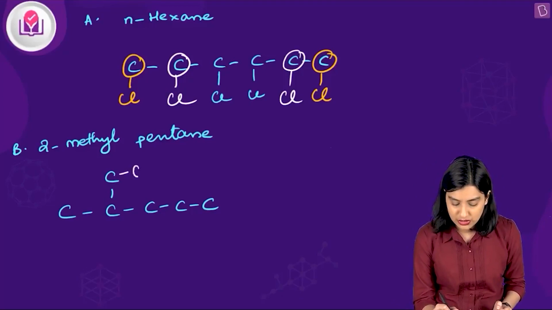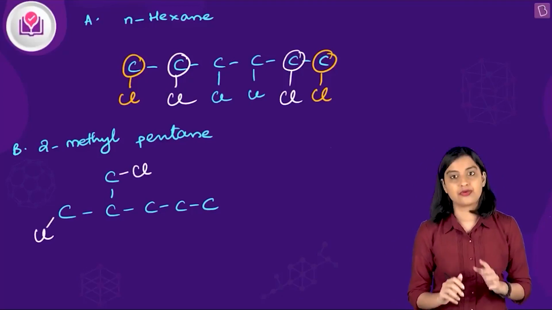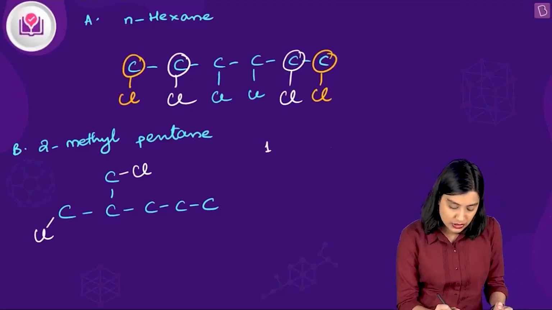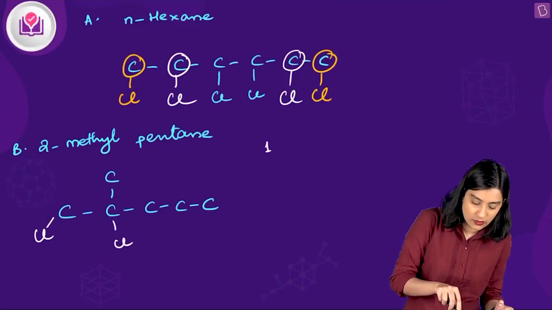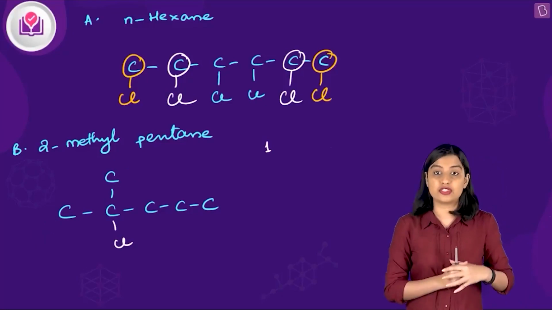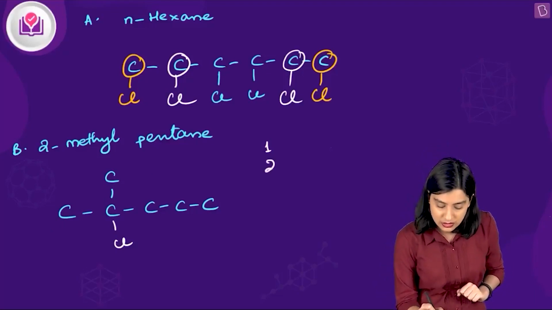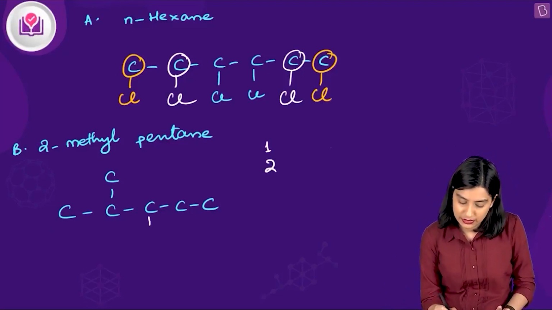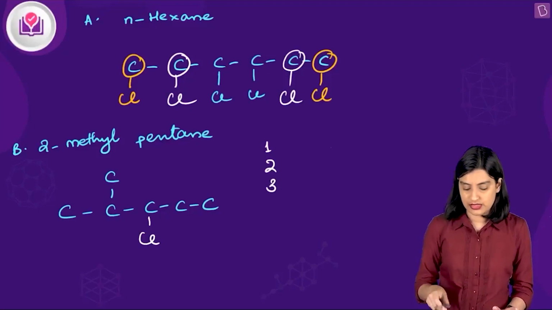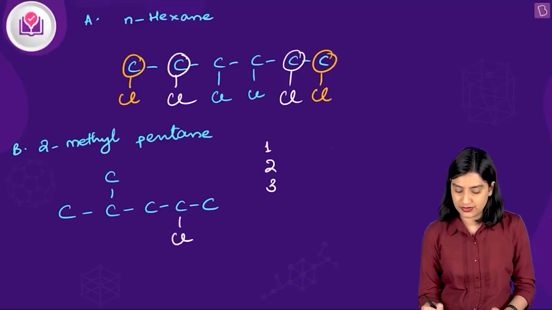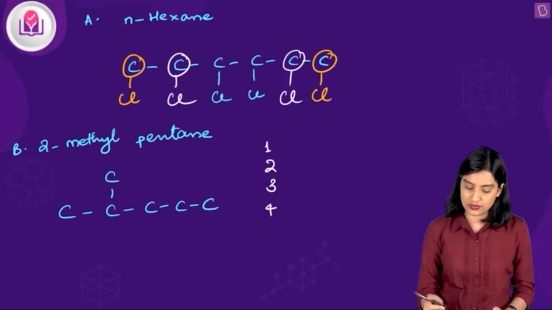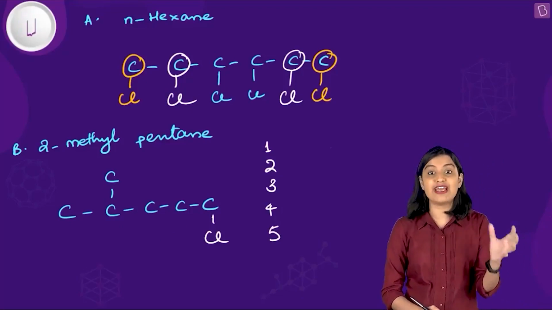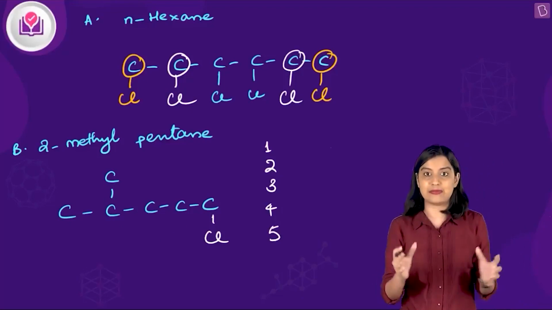So first thing you could do is put the chlorine atom here or here. Same thing. So this is 1. Second, you could put the chlorine atom here. I'm just going to start erasing whatever we're done with. This is the second option, so this is going to be 2. Then you can put the chlorine atom here. So this is 3. Then you could put it here. So this is 4. And the last thing you could do is put the chlorine atom here, which is 5. So here you actually got 5 different positional isomers on the same base chain.